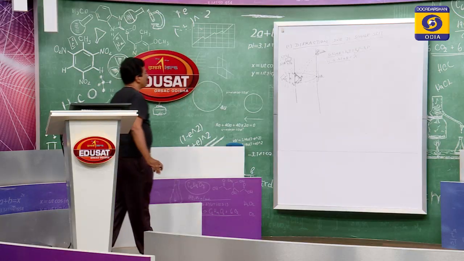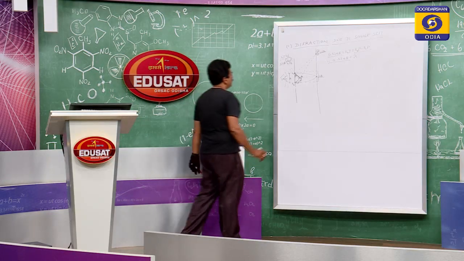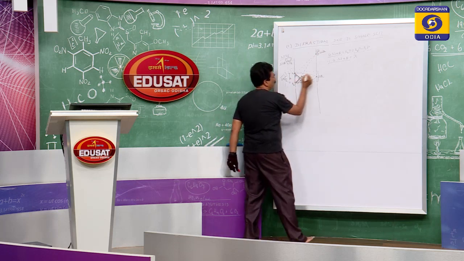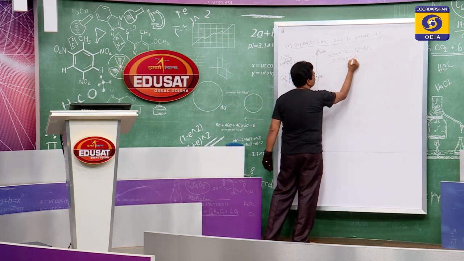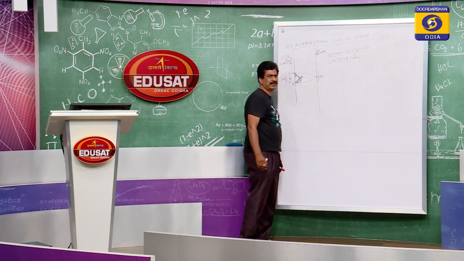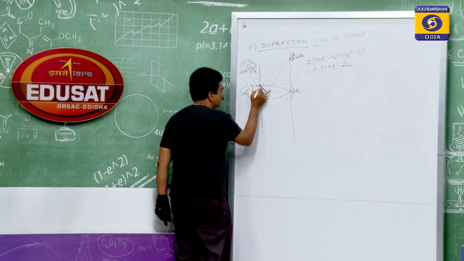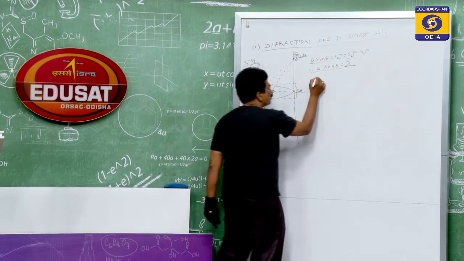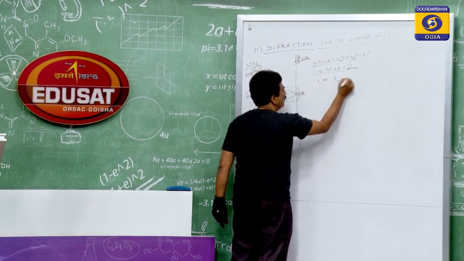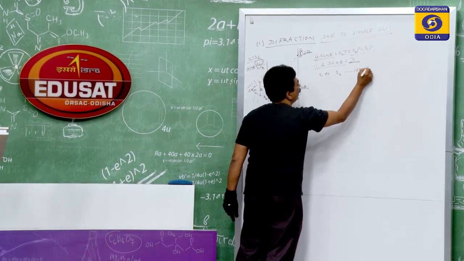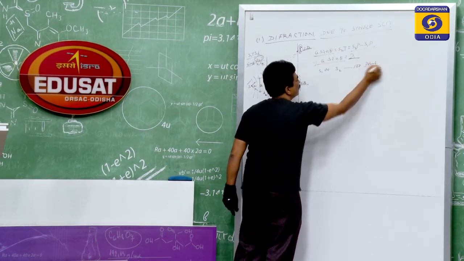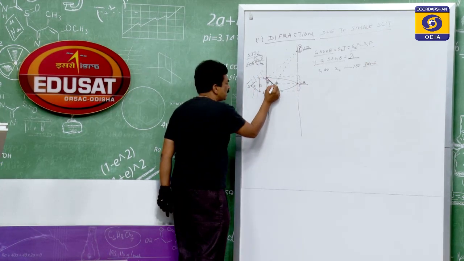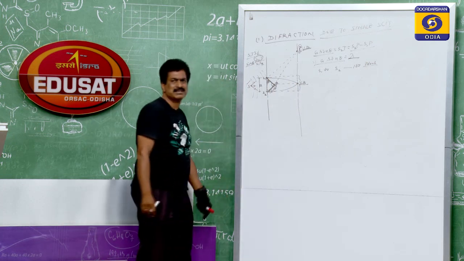From the diagram it is clear that this A sin theta is the path difference. Suppose we take A sin theta equal to lambda. Between S1 and S2, how many points are there? Suppose from S1 to S2 there are 100 points. Let us take so many points. So for the 100 points, there is a path difference of A sin theta.